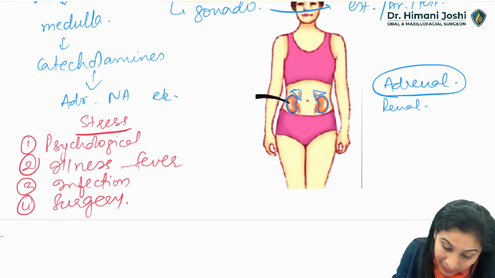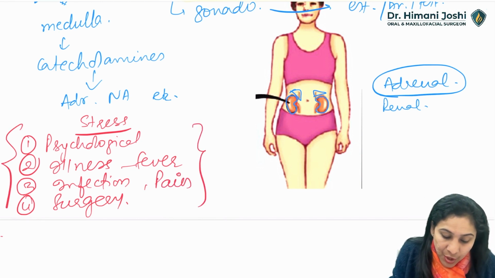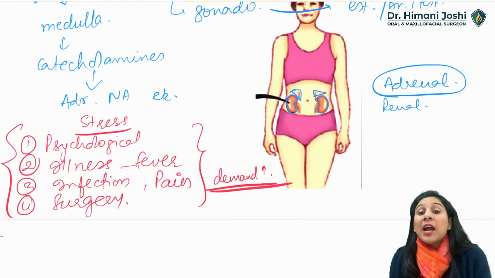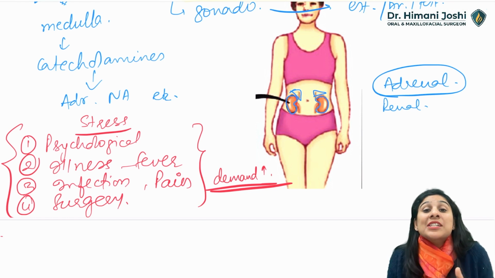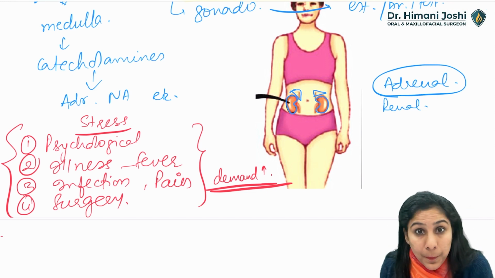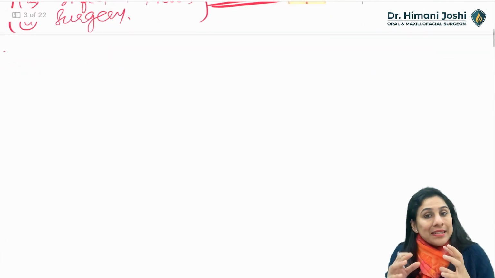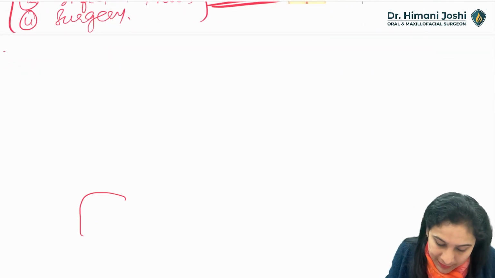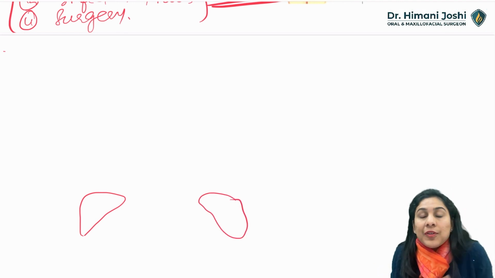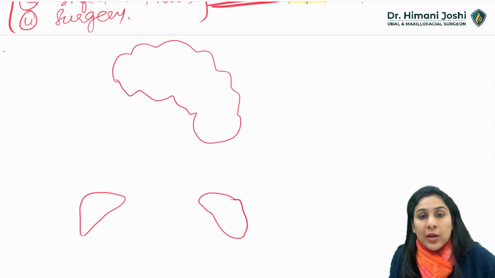These are the major contributors of stress: infections, illness, pain, fever. What happens is, these are situations where the demand of the body increases. Demand for what? Demand of extra energy. You need extra glucose. You need extra blood pressure so that the stress can be tackled. Now, our body is really magical. It is able to balance out things. Now, why will the adrenal glands produce adrenal cortex hormones? Only if the brain tells the adrenal cortex to do it.